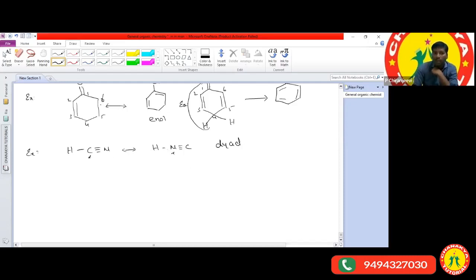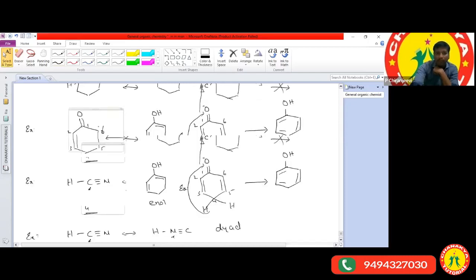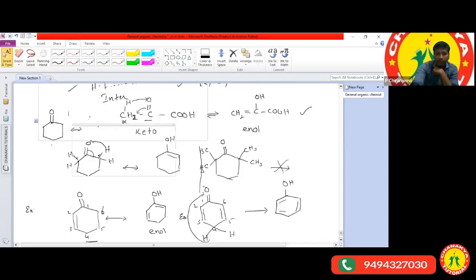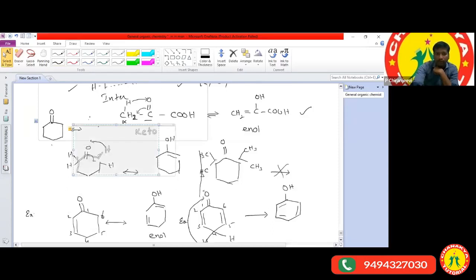Now in the above structure, in this example, you are telling that hydrogen is going to migrate from this carbon atom. Is it right? H is there.